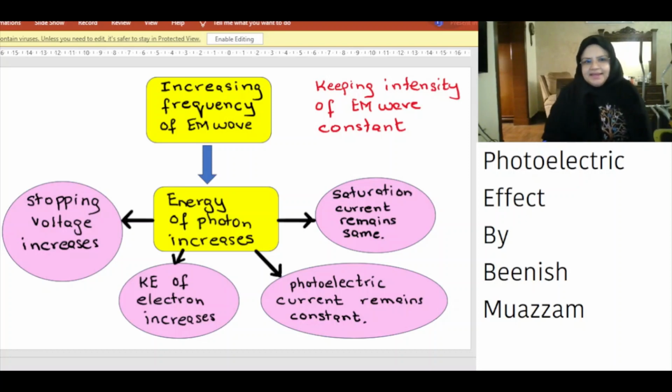Let's consider the case that we increase the frequency of the electromagnetic wave and keep the intensity of the electromagnetic wave a constant. Since the intensity is constant, the photoelectric current remains the same and the saturation current remains the same. If we increase the frequency of electromagnetic waves, the energy of the photon increases, which means the kinetic energy of photoelectrons increases, which means that the stopping potential increases.